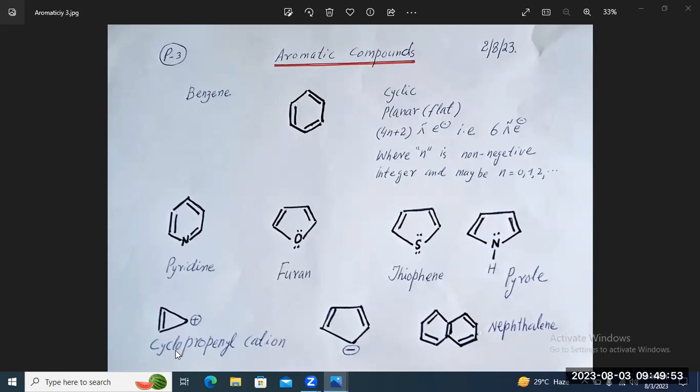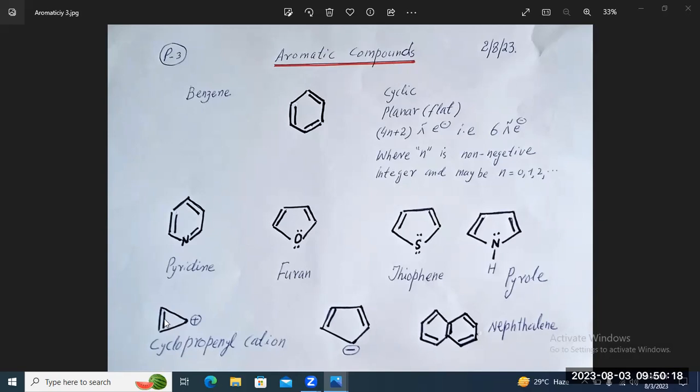Similarly, in case of the cyclopropenyl cation, here we have the positive carbon, which is in conjugation with the pi bond. So pi bond, single bond. Now the carbon which is deficient or positive.